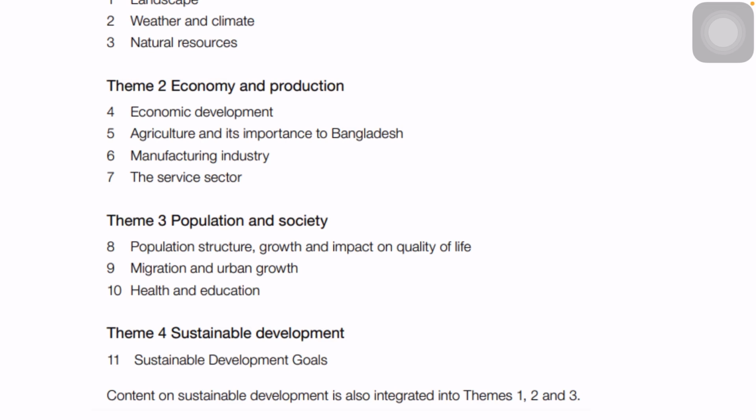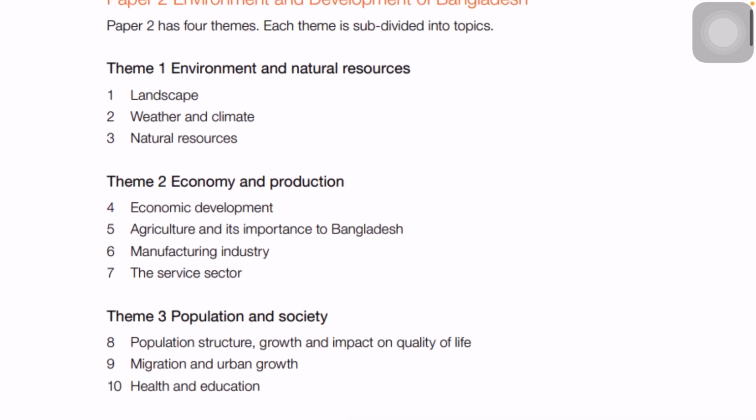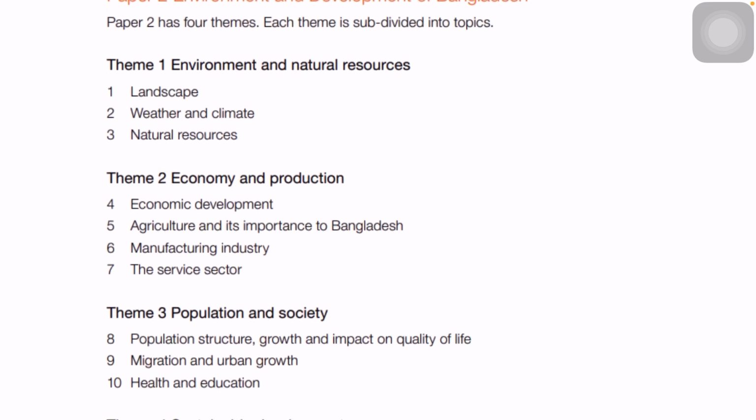This part is aligned to the first three themes, 1, 2 and 3. In themes 1, 2 and 3 we have certain topics, for example natural resources, then agriculture, then the manufacturing sector. There are certain topics where we can recycle certain things, so that these resources don't get exploited, so that the present generation, as well as the future generation, can also enjoy them.